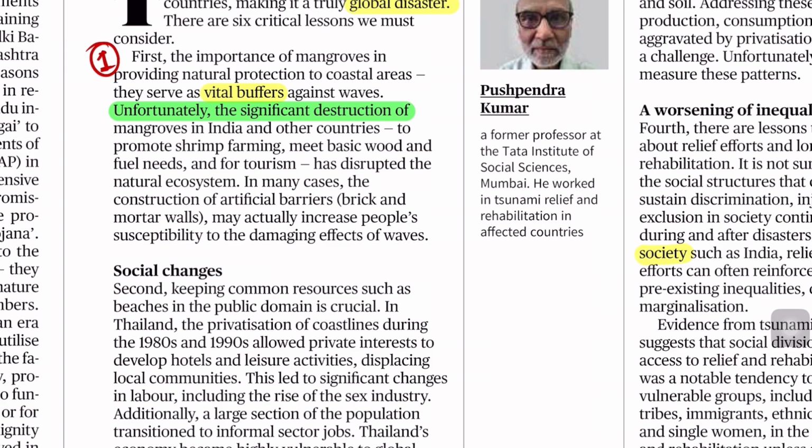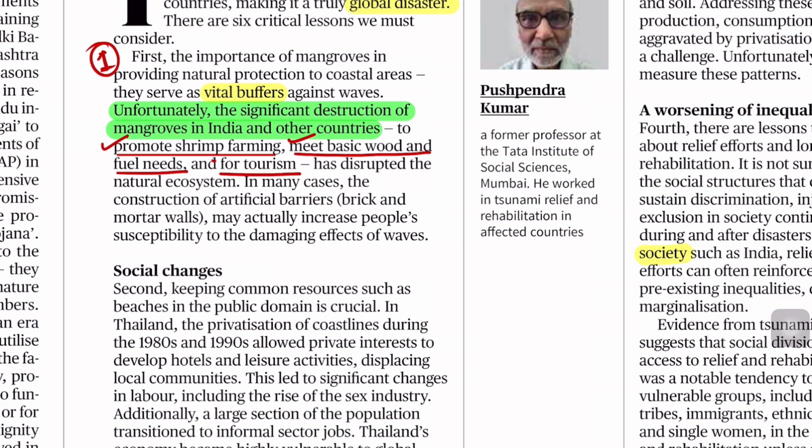Okay, so the reasons he identified for the unfortunate, significant destruction of mangroves in India and other countries are, like, promoting shrimp farming. Shrimp farming causes the destruction of mangroves. And another reason: to meet basic wood and fuel needs, local people use mangroves for their basic needs, so that is also a reason for mangrove destruction.